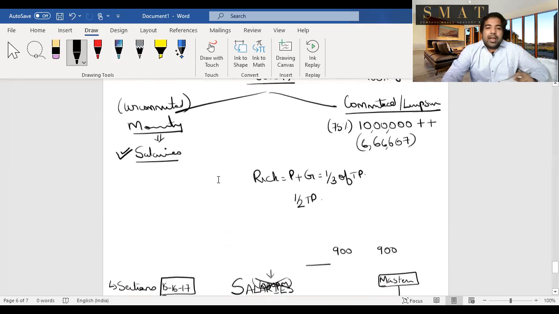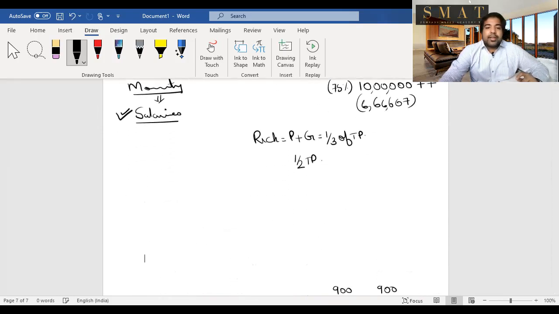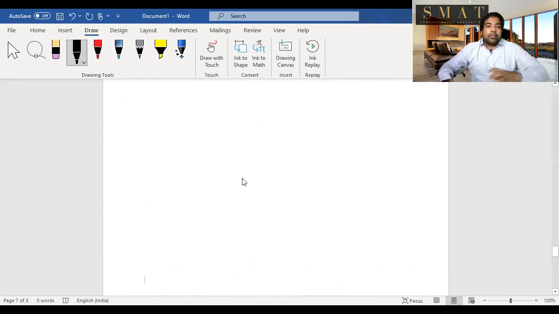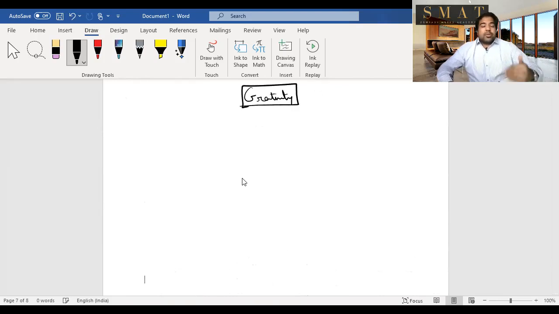And we're left only with the last one, that is gratuity. Let's look at gratuity, and gratuity is linked to retrenchment. So we'll do both of them back to back. Gratuity is a big thank you because you worked in an organization continuously for a couple of years. They want to thank you. And the best way to tell you a big thank you is to give you a gratuity payment. So let's say the gratuity that you received is 25 lakh rupees.